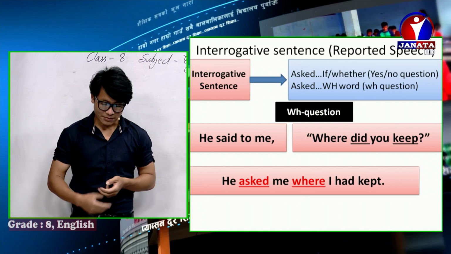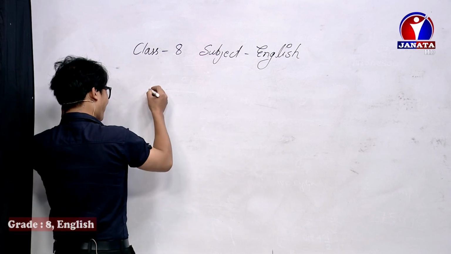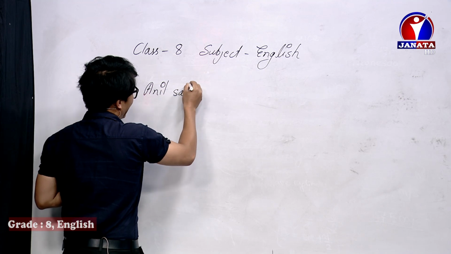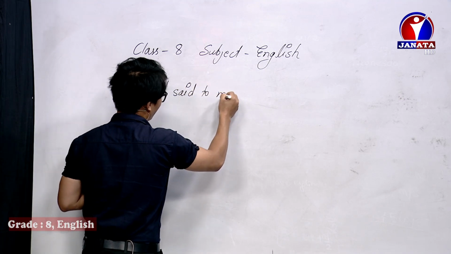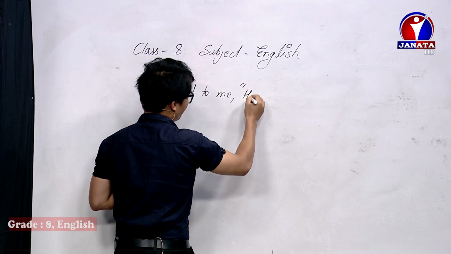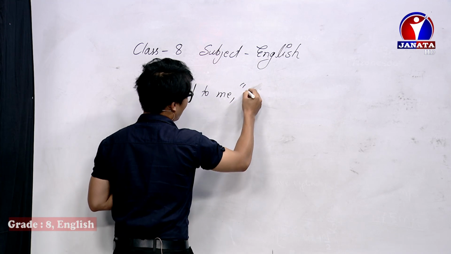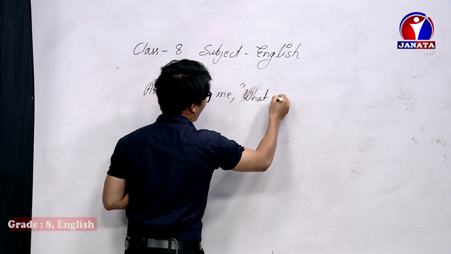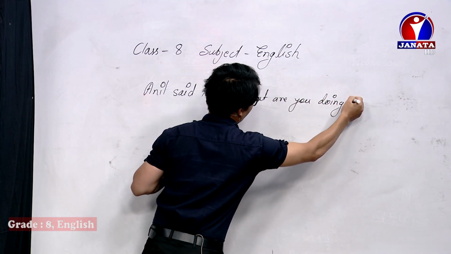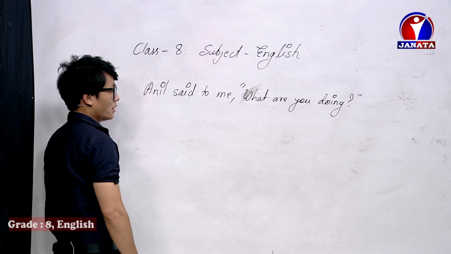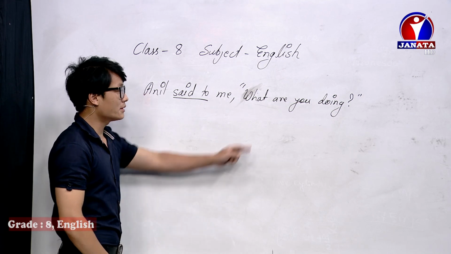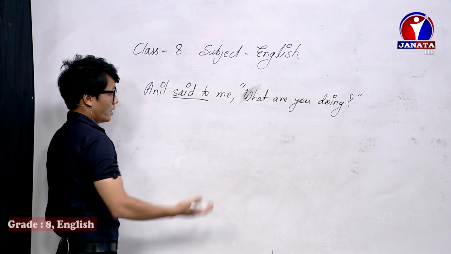Let's have one practice. Okay. Anil said to me, comma, inverted comma, let me write here, okay. "What are you doing?" Inverted comma. Okay. Now remember everything. Said to should be changed into asked. Why? Because this is a question. Any questions? No, I think.